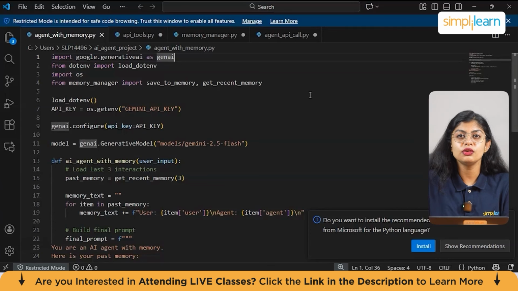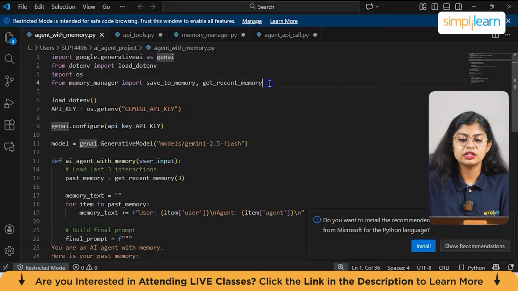It also has the code that sends the enhanced prompt to Gemini. Then it also stores new memory again through memory manager.py. The information that it processes will be past memory, current user questions, the AI responses, and even the updated memory. And talking about why this file, it's because the agent needs a clear place that handles reasoning, context building, and prompt creation. This file is like the AI brain.